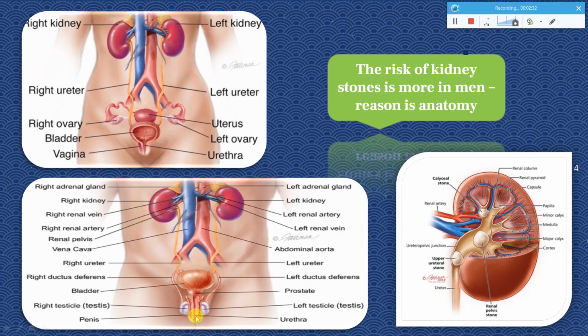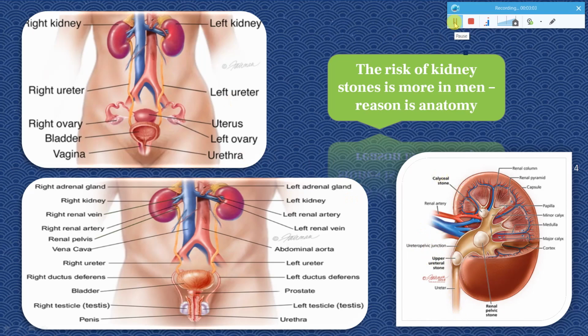Apart from that, based on the position where the kidney stones are formed, there are different names given to them. These are the names, you can check here: calyceal stones, renal pelvic stones, upper ureteral stones. If the stones are present in this region of the ureter, they are called upper ureteral stones, and if they are in the region below, they are called lower ureteral stones. So based on the positioning of the stones, there is again a classification.